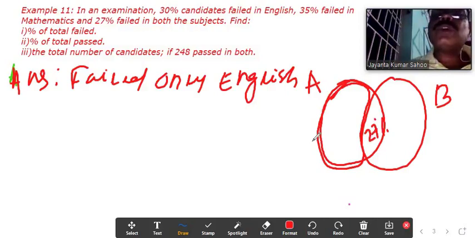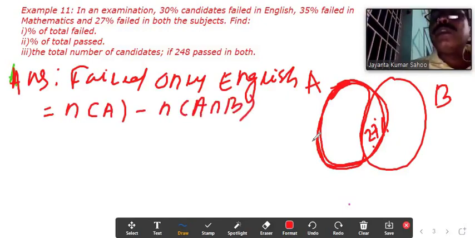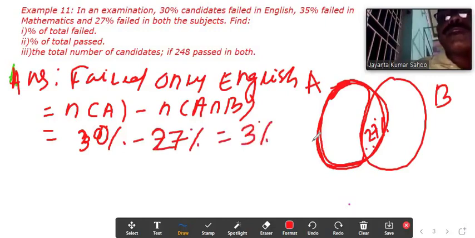Only English means cardinal of A minus cardinal of A intersection B, full minus the intersection part. That is 30% minus 27% equal to 3%.